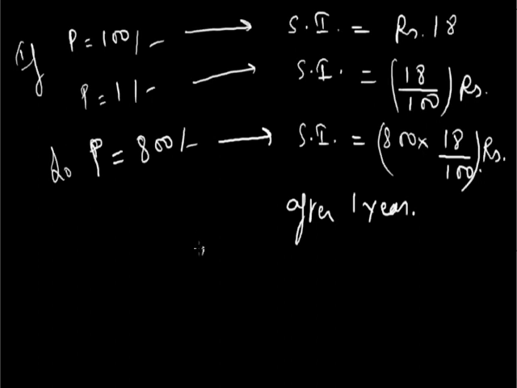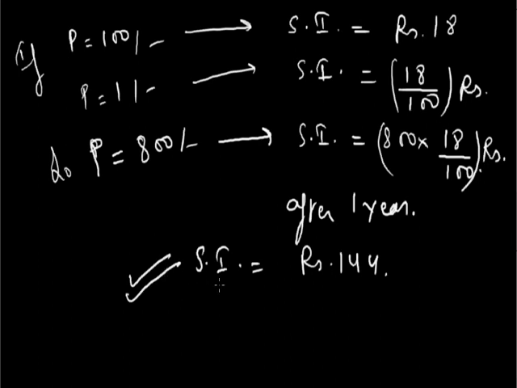So for 1 year, simple interest is 800 multiplied by 18 divided by 100, which is rupees 144. Now we can see in the question that we have to calculate the interest for 1 year, because the loan period is already given as 1 year. So this is the only answer of the question.